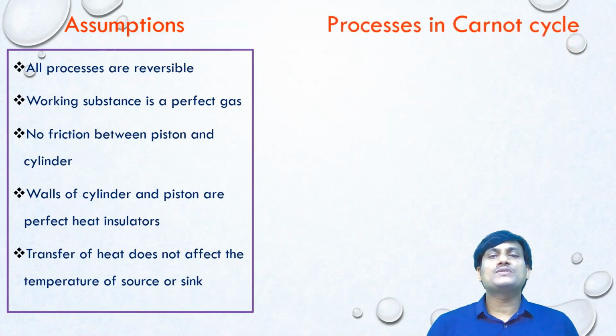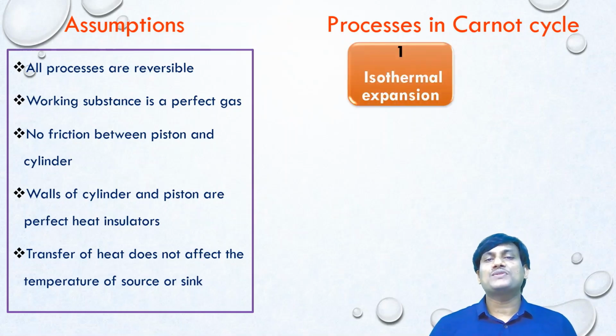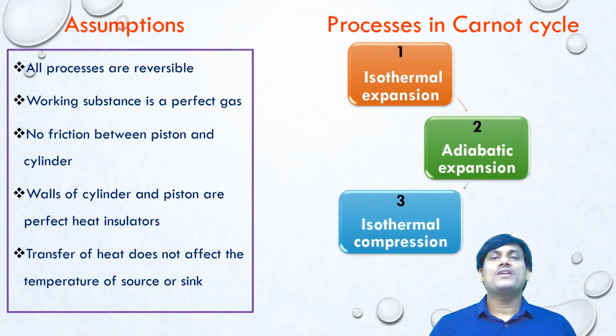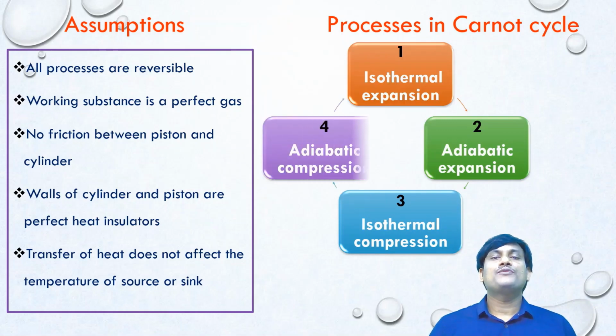The processes taking place in Carnot cycle. In Carnot cycle, we can find two isothermal processes and two adiabatic processes. The first process is isothermal expansion. The second process is adiabatic expansion. The third process is isothermal compression. And the fourth process is adiabatic compression.